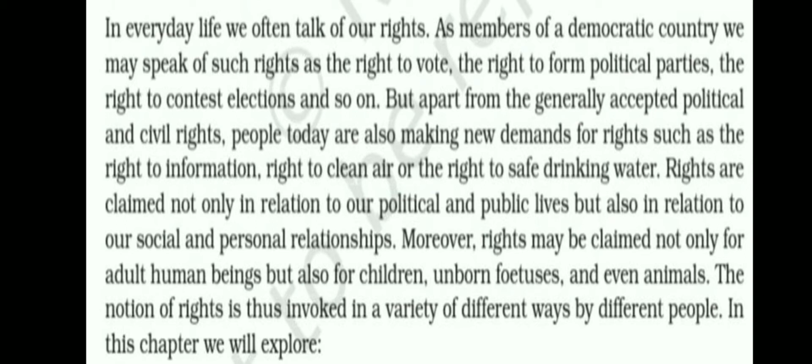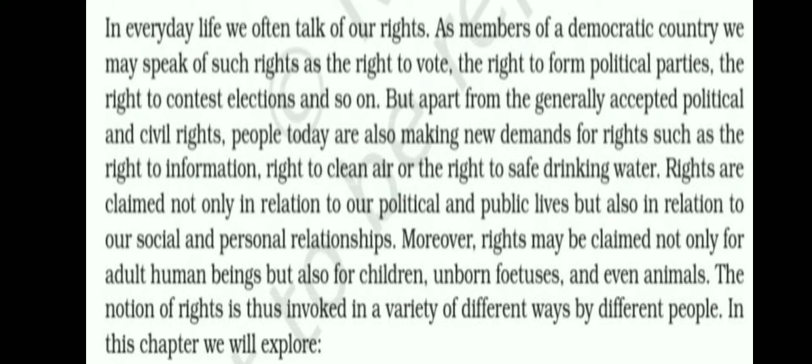Moreover, rights may be claimed not only for adult human beings but also for children, unborn fetuses and even animals. The notion of right is thus invoked in a variety of different ways by different people.